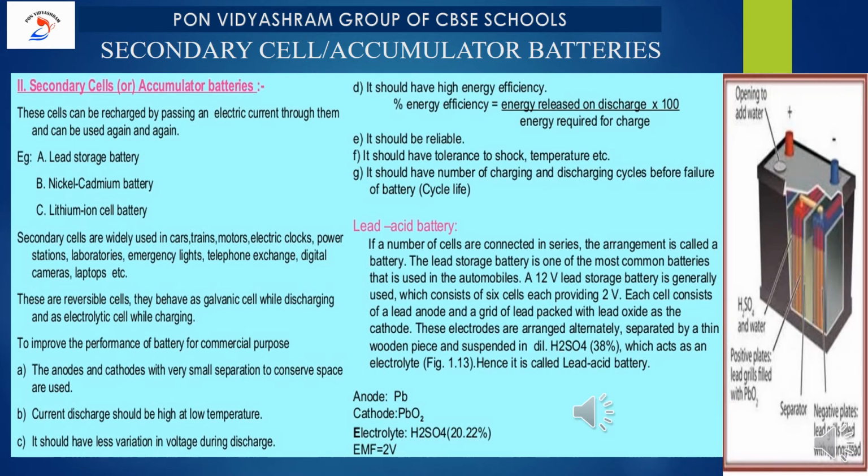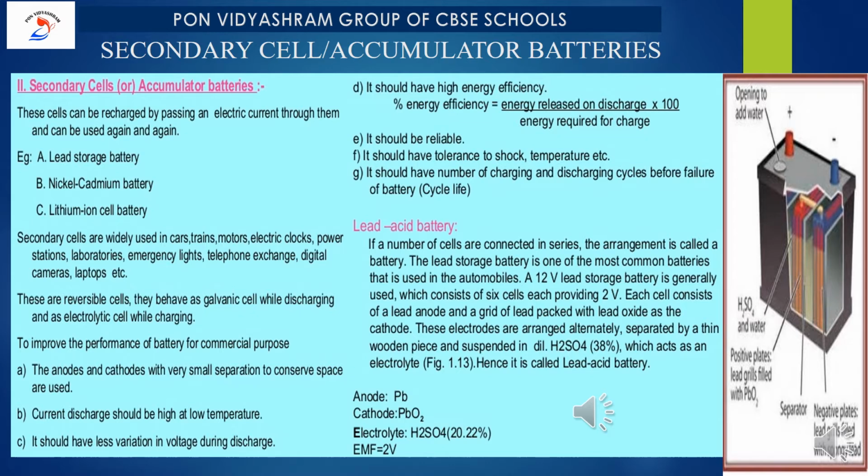My dear children, I am sure you must have understood the primary cell. Now it's time to talk about the secondary cell. So these cells can be recharged. So this is the first keyword. These cells can be recharged by passing an electric current through them and can be used again and again. Okay, so two keywords here. First, it can be recharged and it can be used again and again.